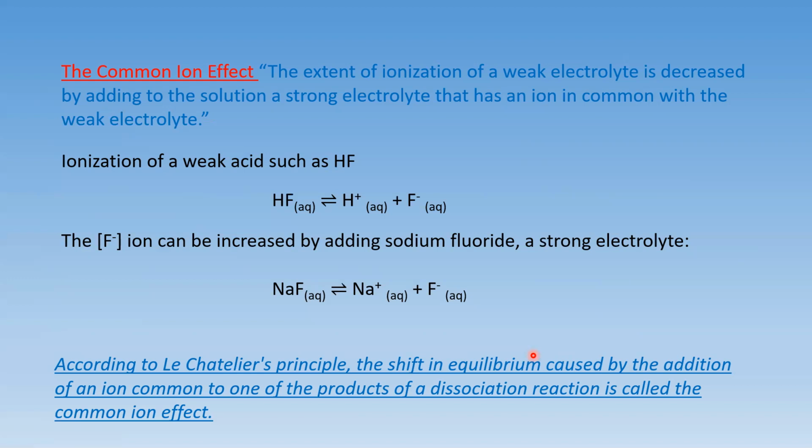This behavior is a consequence of Le Chatelier's principle for the equilibrium reaction of the ionic dissociation or association. Here you can see an example, that is the ionization of a weak acid such as HF, hydrogen fluoride. The F ion can be increased by adding sodium fluoride, which is a strong electrolyte, to it.